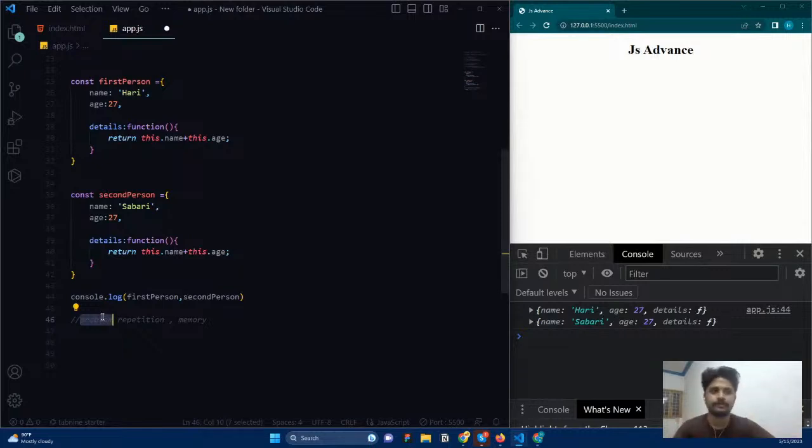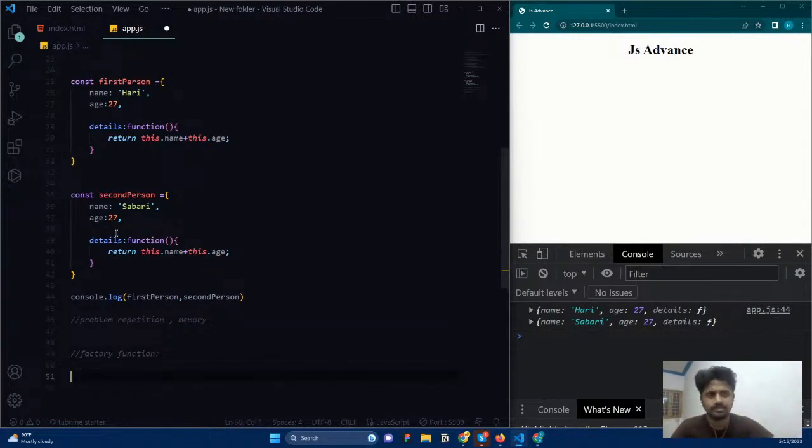So how can I solve it? Well, that's where the factory function comes in. A factory function is a function that returns an object. This function is used to create a number of objects, instead of writing them out every time. If I give some values, it will return an object. That's what a factory function is.